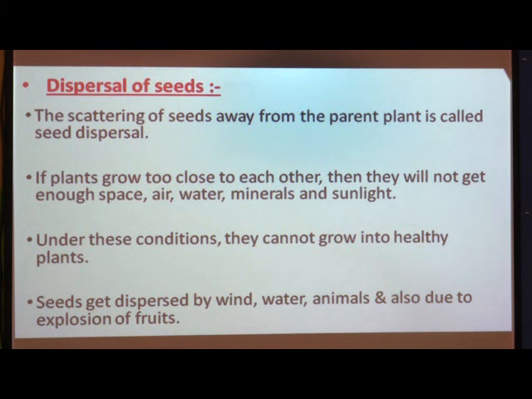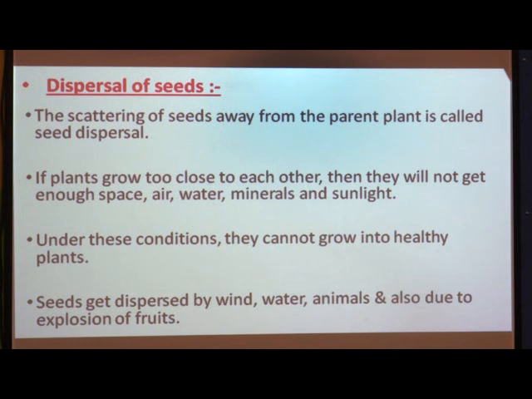The answer to that question is that if plants grow too close to each other, they will not get enough space. They will also not get enough air, water, minerals, food, and sunlight. Under this condition, plants cannot grow properly into healthy plants. So for these reasons, dispersal of seeds is necessary. Seeds have to disperse from their mother plant.